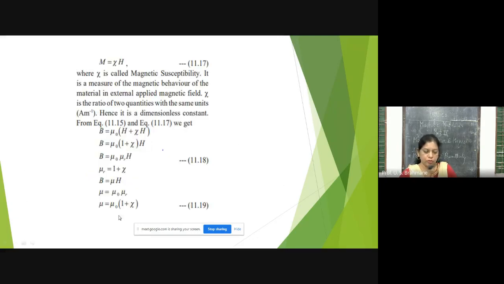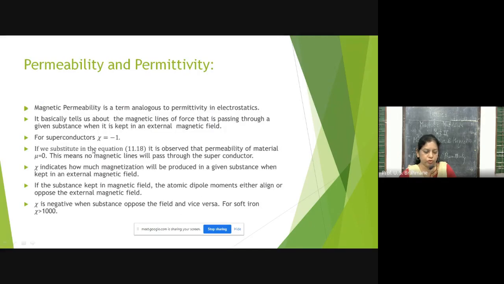See in this equation, 1 plus Xi. If Xi is equal to -1, this term becomes 0. So B is equal to 0, isn't it? And then we have mu also equal to 0, because mu is equal to mu r into mu 0.